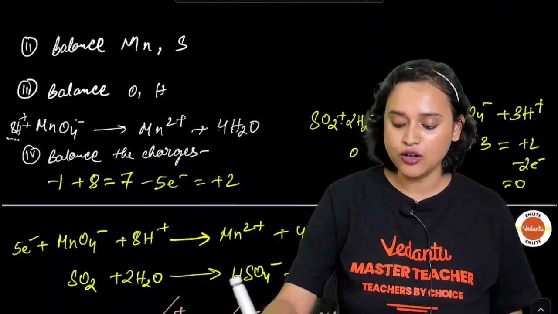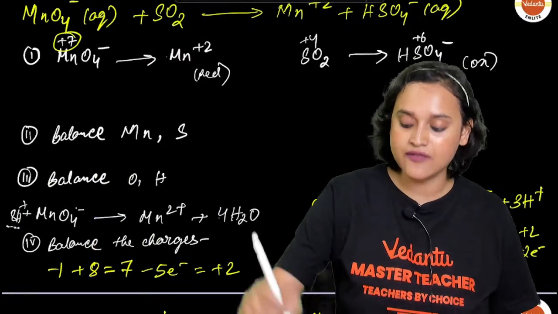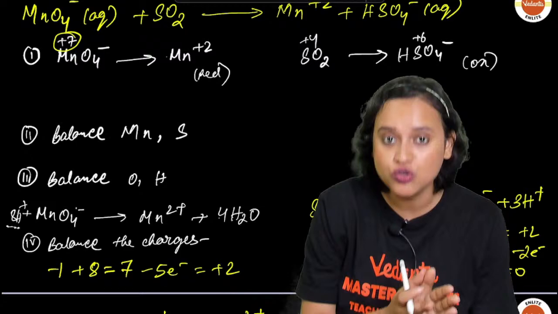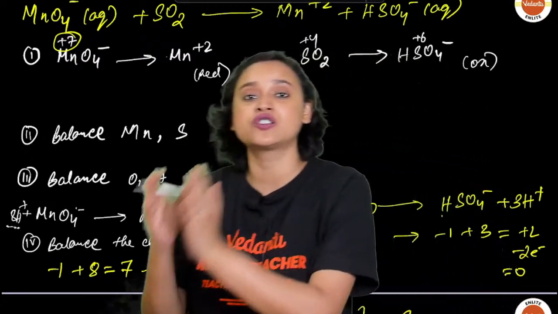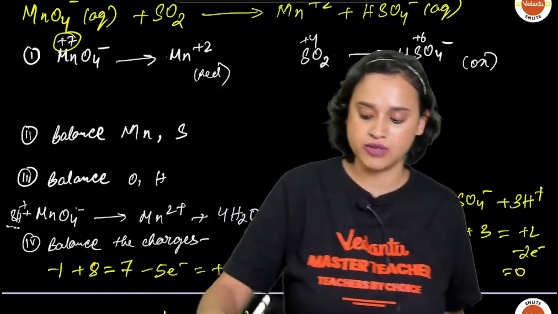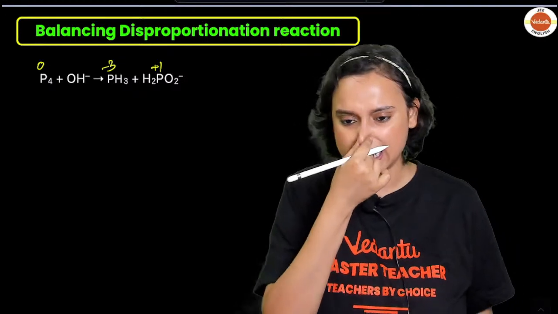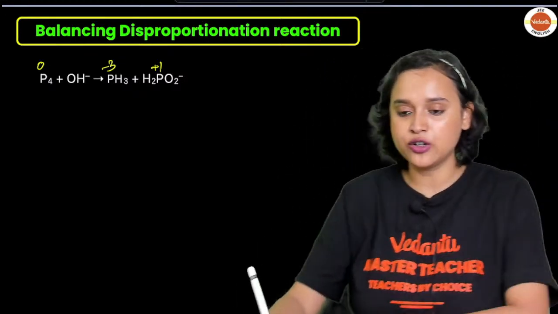See, bacha, in MnO4 minus, manganese is in +7 oxidation state. So +7 to +2. If it has to go from +7 to +2 oxidation state, it has to gain 5 electron, isn't it? That's how 5 electron, bacha. Please pay attention when I'm teaching you. Alright, so now what are we going to do, everybody?